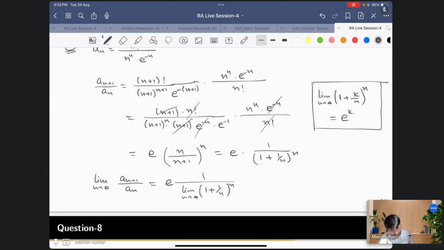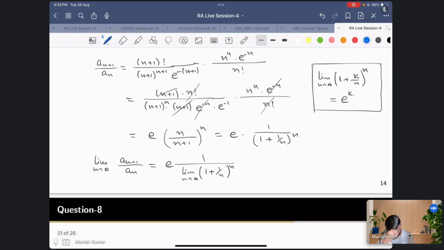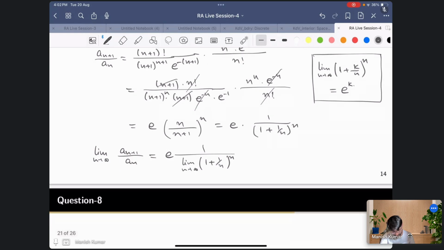When you have the 1 raised to the power infinity form, you write e raised to the power this times this, so you get e raised to the power k. This is a calculus result. If you apply it here, you get e times 1 by e, so you will eventually get 1.